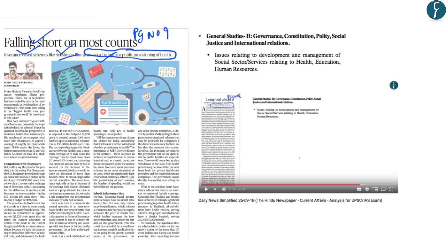Now this will form a part of the General Studies paper 2 of the mains examination, and it will form a part of the subtopic issues relating to the development and management of social sector services related to health. Now previously, in the DNS of 25th September, the other challenges related to the Ayushman Bharat have been discussed. So you should go through this article as well to understand the other challenges related to the implementation of the Ayushman Bharat scheme.